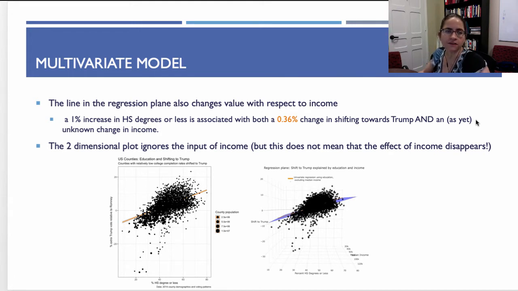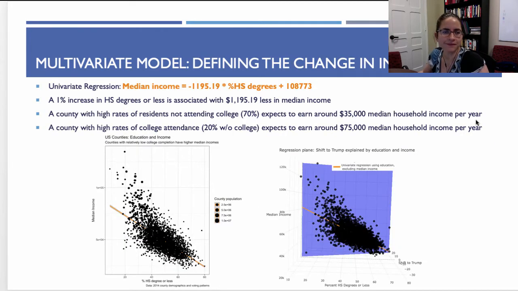A 1% increase in high school degrees or less is associated with both a 0.36% change in shifting towards Trump and an, as yet, unknown change in income. The two-dimensional plot ignores the input of income, but it doesn't mean that the effect of income disappears. It just means that it is hidden in the two-dimensional plot, whereas in the three-dimensional plot you can see it.